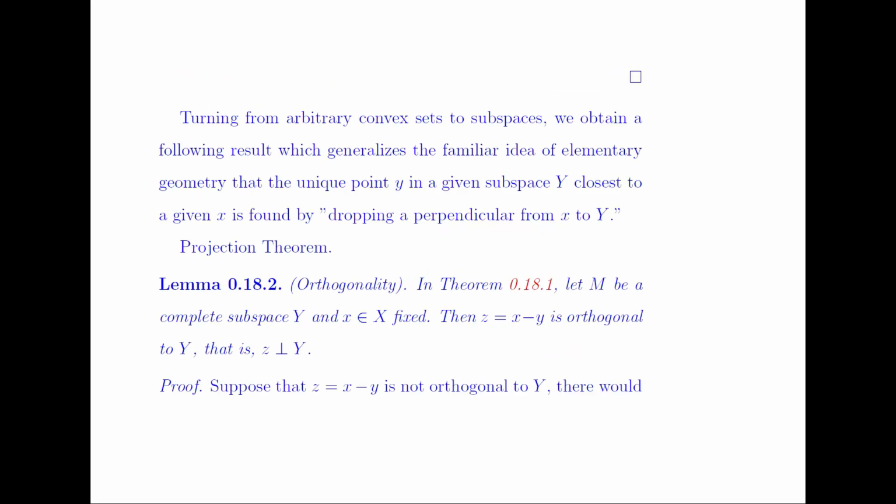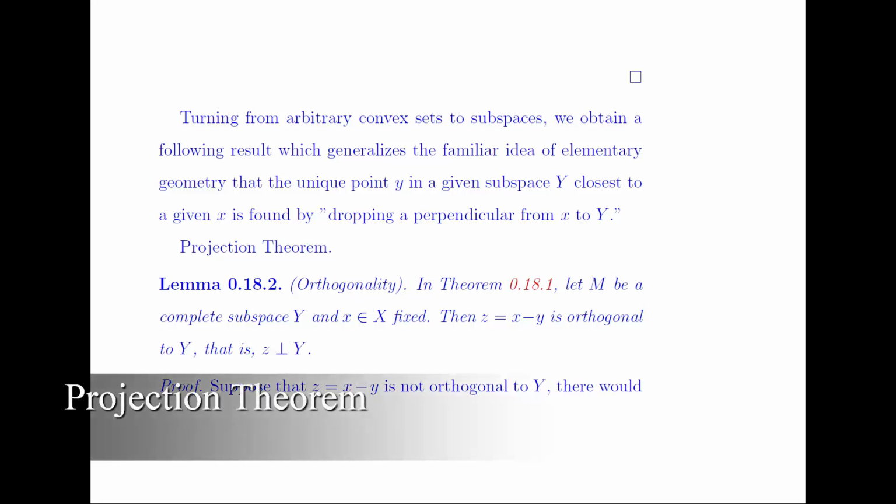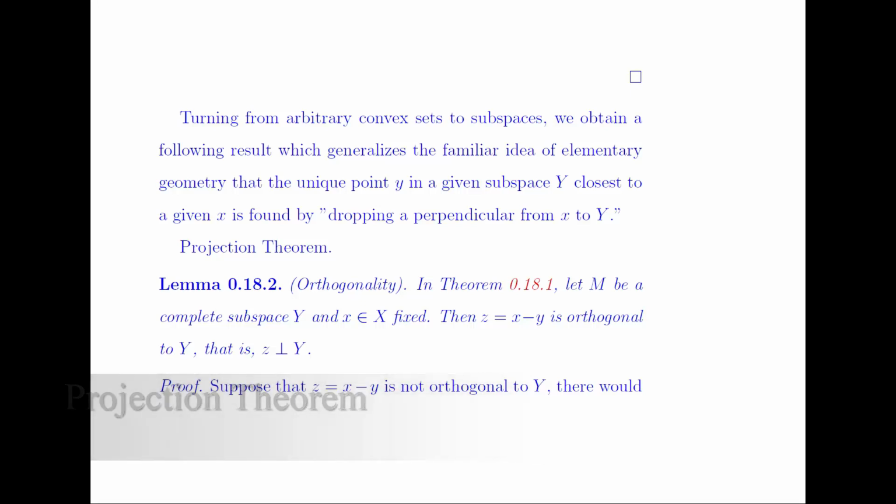Now in the previous theorem we have taken convex subsets. From the convex subsets we are now talking about subspaces. So we obtain the following result, which generalizes the familiar idea of elementary geometry that the unique point in a given subspace y closest to a given x is found by just dropping a perpendicular from x to y.